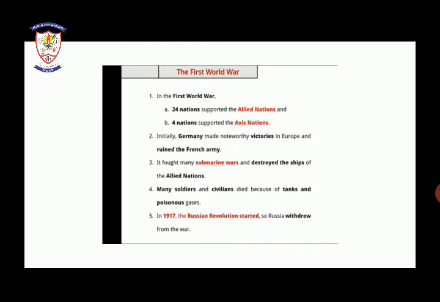So now these were the factors due to which the First World War began. We have seen the factors like economic factors, militarism, groupism, feeling of nationalism, role of newspapers and philosophy about war. Now these were the factors, but now we will see what the First World War was and how it began. As we have seen, Austria declared the war on Serbia. Now we will see how the nations were divided and how the First World War began. So let's start with our main important topic, which is the First World War.